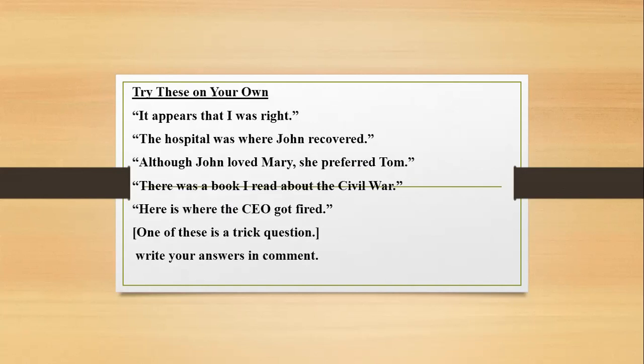Try these on your own. It appears that I was right. The hospital was where John recovered. Although John loved Mary, she preferred Tom. There was a book I read about the Civil War. Here is where the CEO got fired. One of these is a trick question.